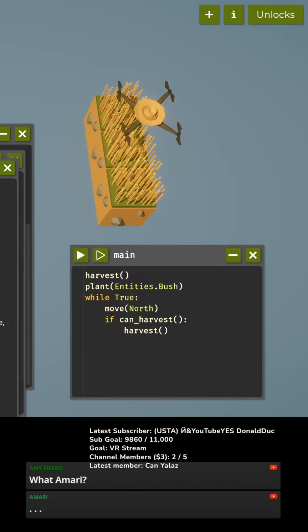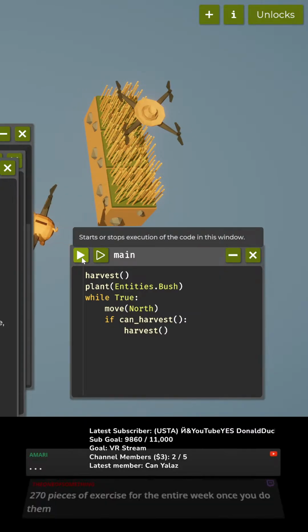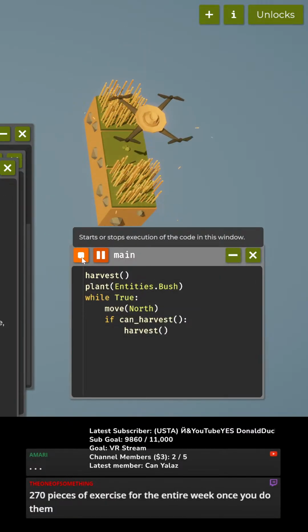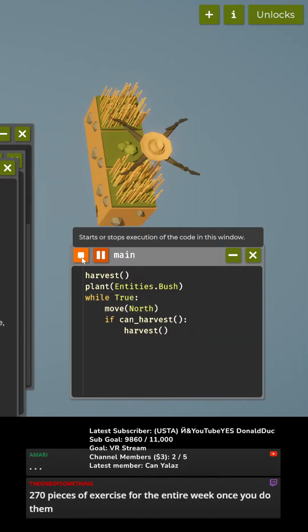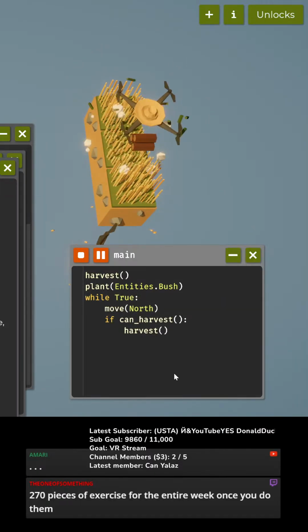There we go. Alrighty. 10 squats, everybody. Okay. Why can't this work? Okay, so we are going to try this. Let's see here. So, I planted a bush.